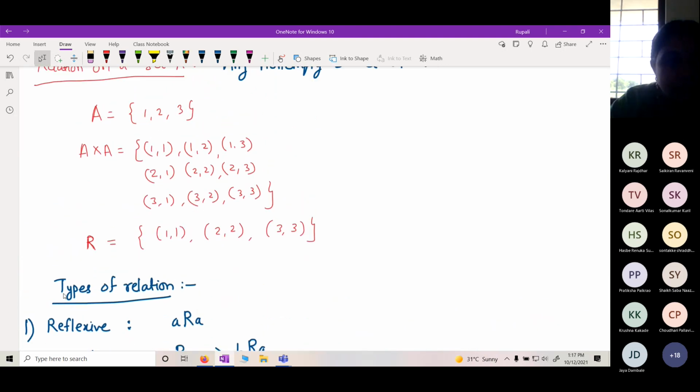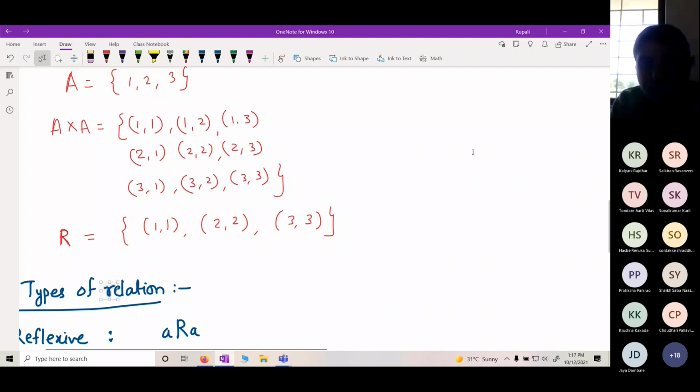If A is my set, any non-empty subset of A cross A is said to be a relation. Now tell me whether this R, whatever I have just now defined here, is a relation. Can you see this R? 1, 1, 2, 2, 3, 3.